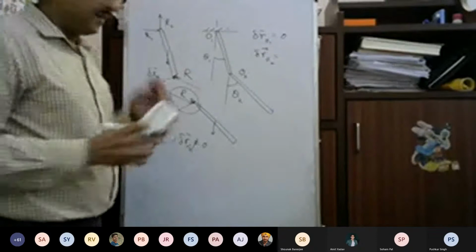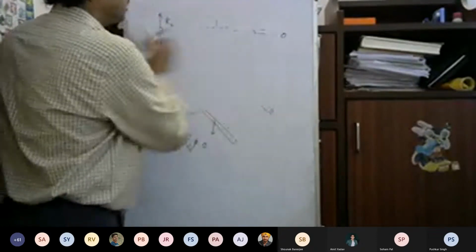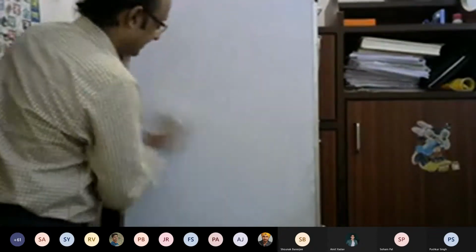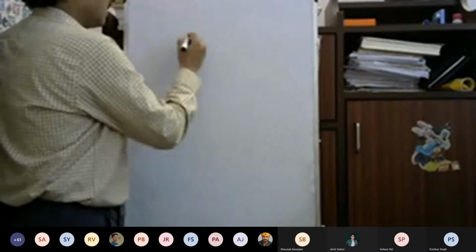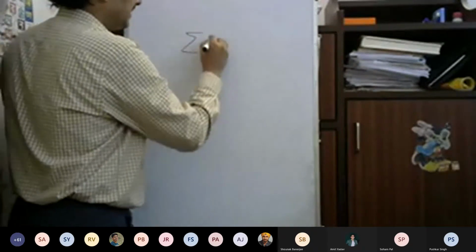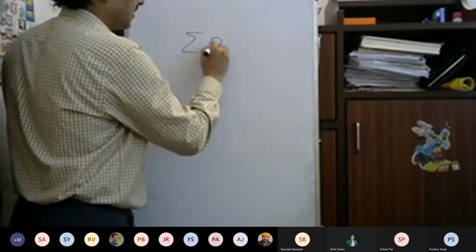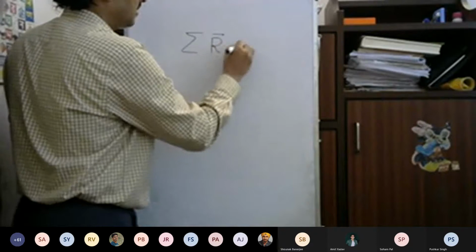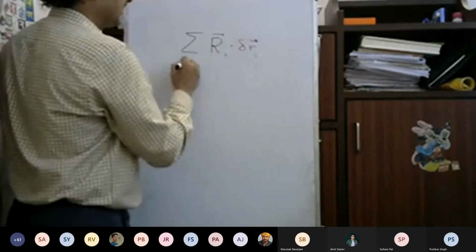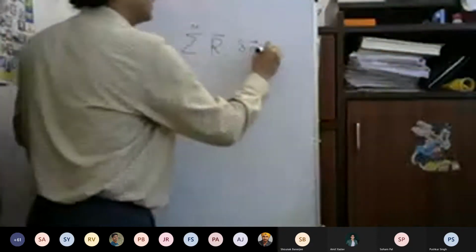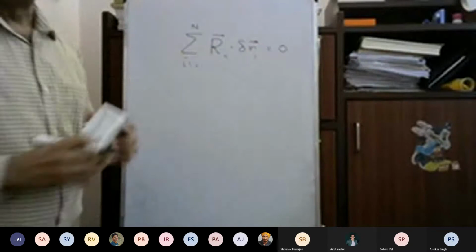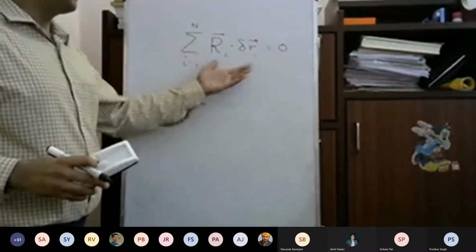So earlier, if I had written the virtual work principle in one form, now I write it as the sum of the constraint force dot delta Ri, with i equal to 1 to n, equal to 0. So this is the principle of virtual work.